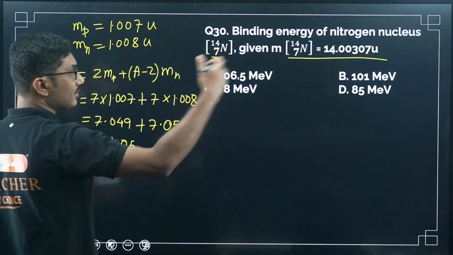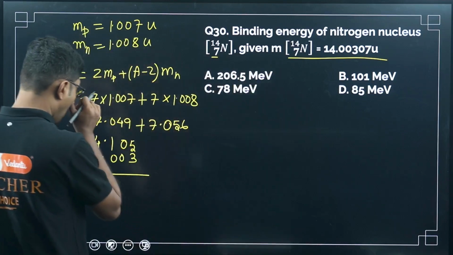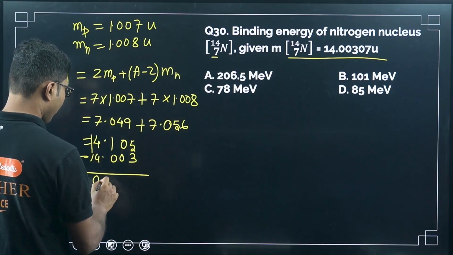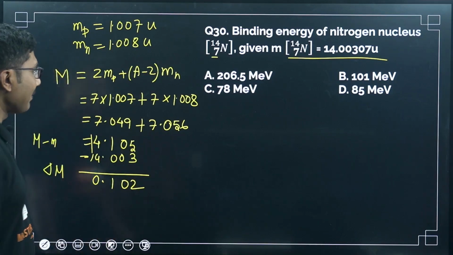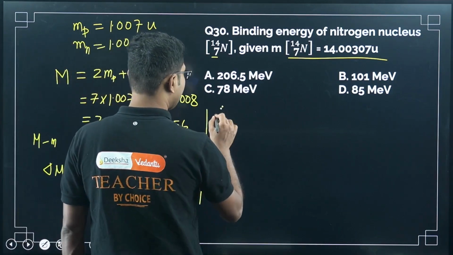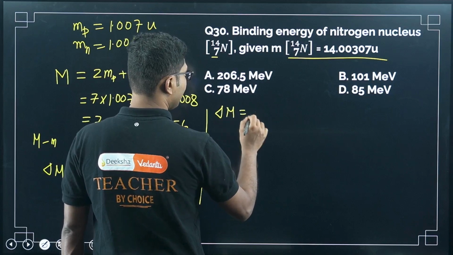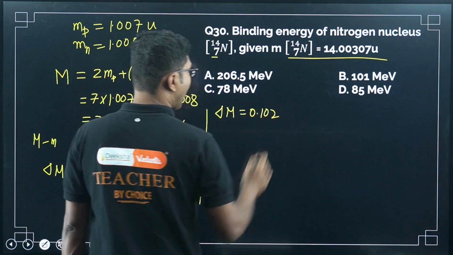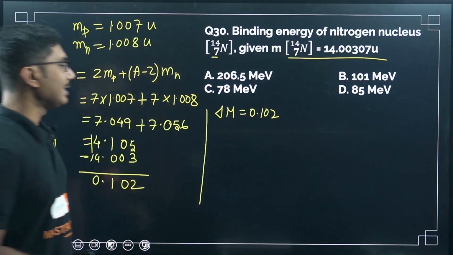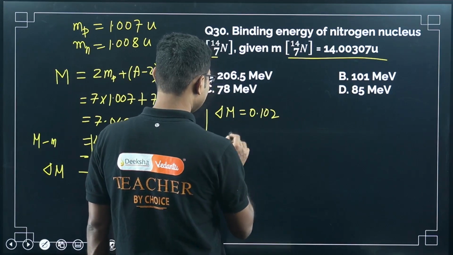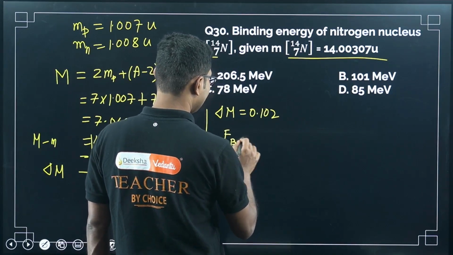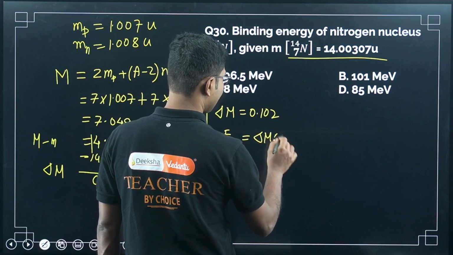I am ignoring the rest of the values, they are very small. So it will be 0.102. So this is the delta M. Delta M we have calculated, delta M is 0.102, and the only thing that you have to calculate is the energy. Binding energy is nothing but delta M C square